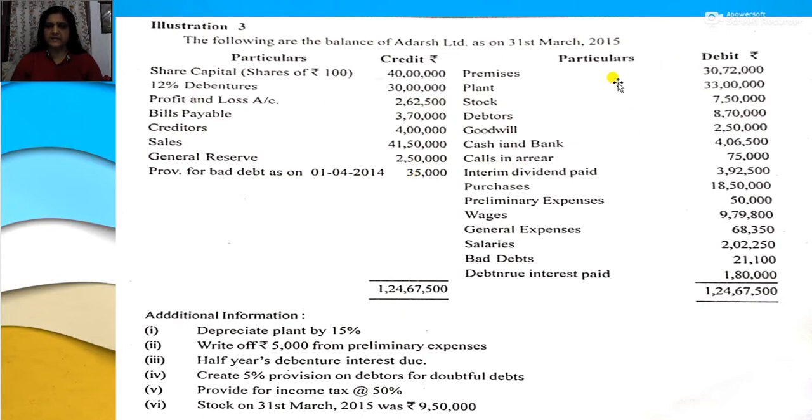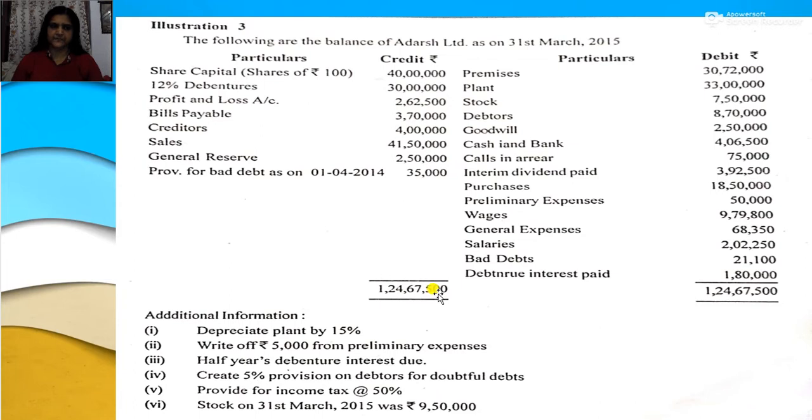Now the various debit balances include premises 30,72,000, plant 33 lakhs, stock 7,50,000, debtors 8,70,000, goodwill 2,50,000, cash in hand and at bank 4,06,500, calls in arrears 75,000, interim dividend paid 3,92,500, purchases 18,50,000, preliminary expenses 50,000, wages 9,79,800, general expenses 68,350, salaries 2,02,250, bad debts 21,100, and debenture interest paid 1,80,000,